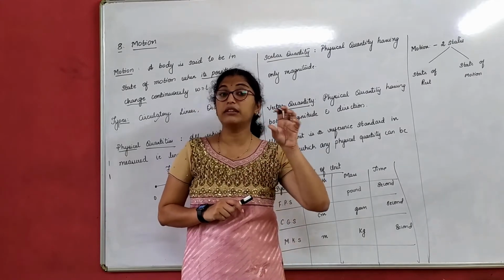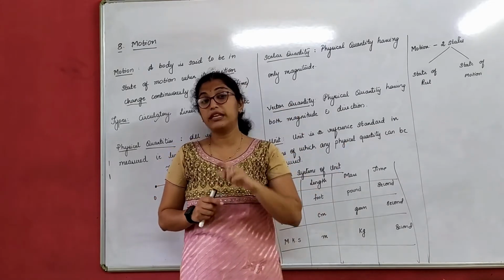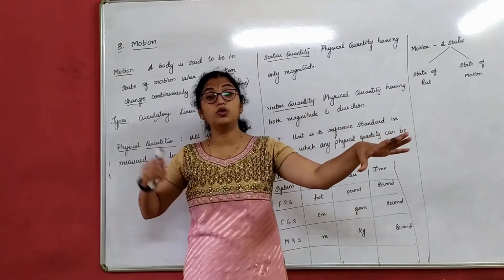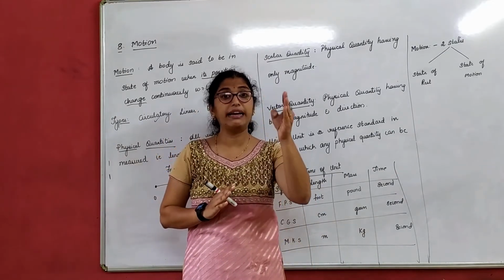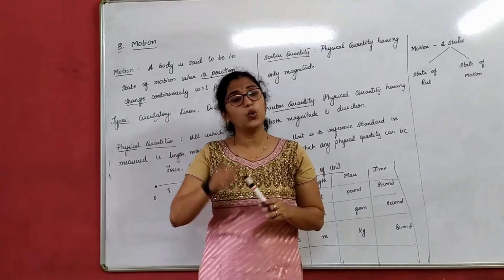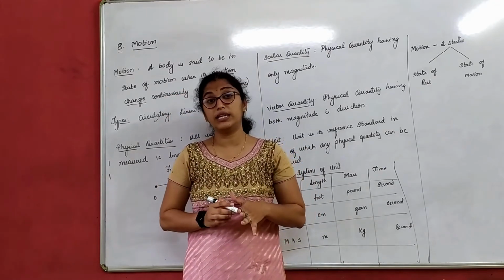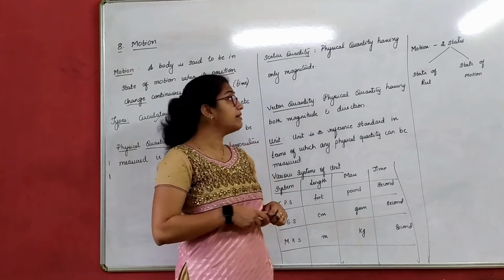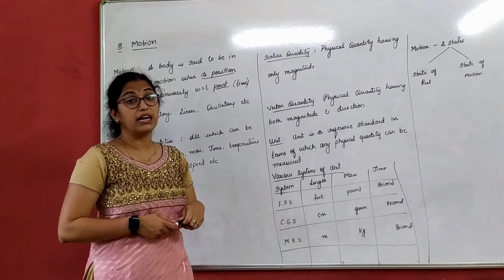Correct? That means certain physical quantities require magnitude as well as direction. Say for example force, I have to apply 5 Newton force to break open the door from the right side. If I say that is north, west, east or south, a particular direction is required, right? So there are some physical quantities which require only magnitude, like height when we spoke about, and there are some physical quantities which require both magnitude and direction, that we call as a scalar quantity and vector quantity. So how do we define scalar quantity?